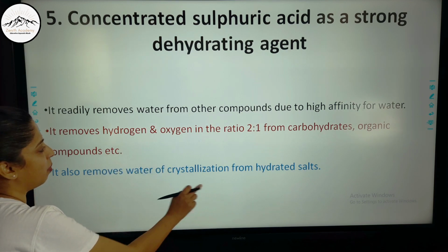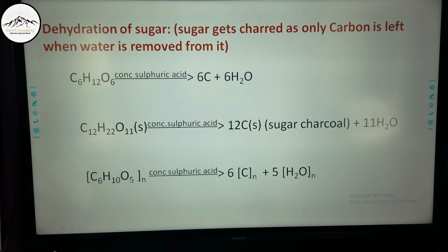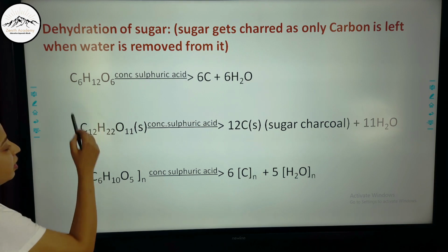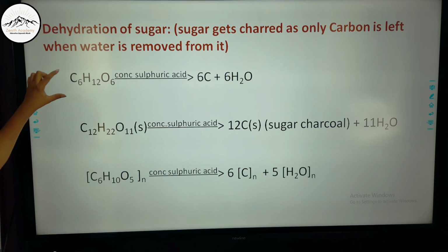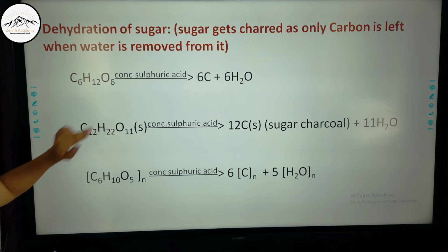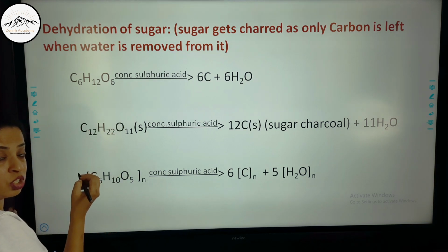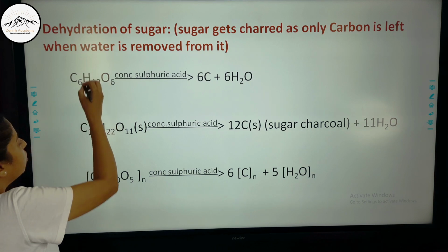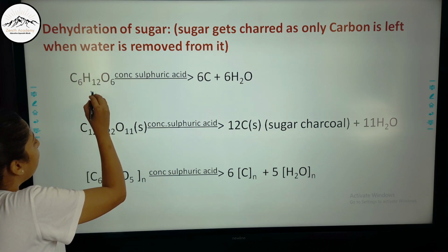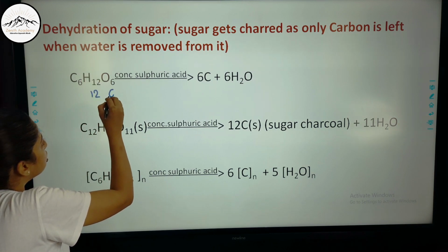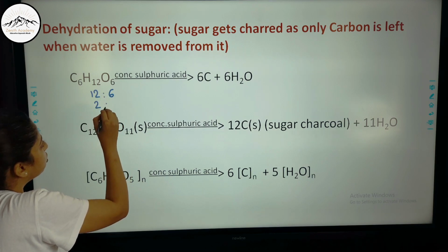Now let us see the examples of these two. The first case is dehydration of sugar. The first one is glucose, C6H12O6. Now from this, if I remove hydrogen and oxygen in the ratio of 2:1, so if I remove 12 hydrogen and 6 oxygen, this is the ratio of 2:1.